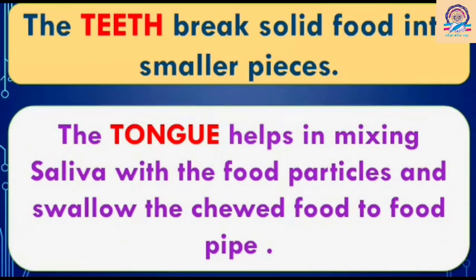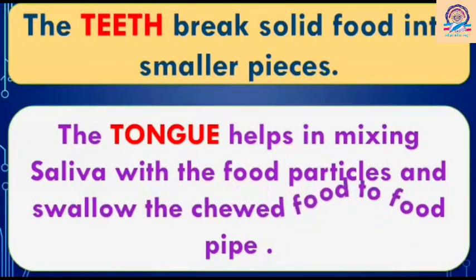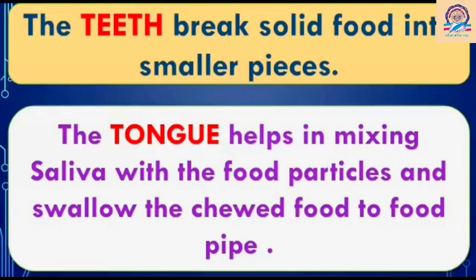That is, the molar teeth crack and grind the food into smaller pieces. After that, the tongue helps in mixing saliva with the food particles and swallow the chewed food to food pipe.